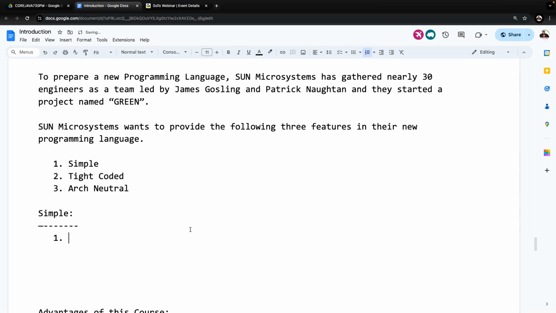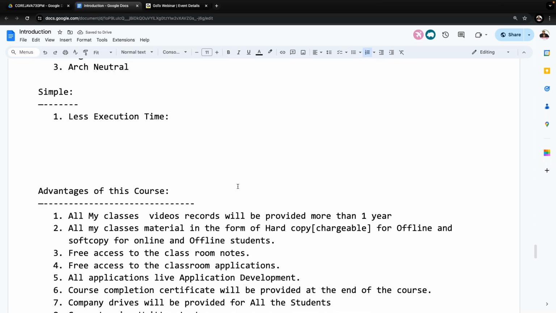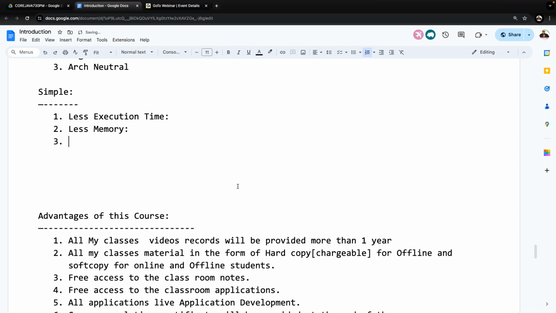The very first one is less execution time. All of you understand it? Less execution time. The second one is less memory. And the next one is less power. Less memory consumption, less power consumption.